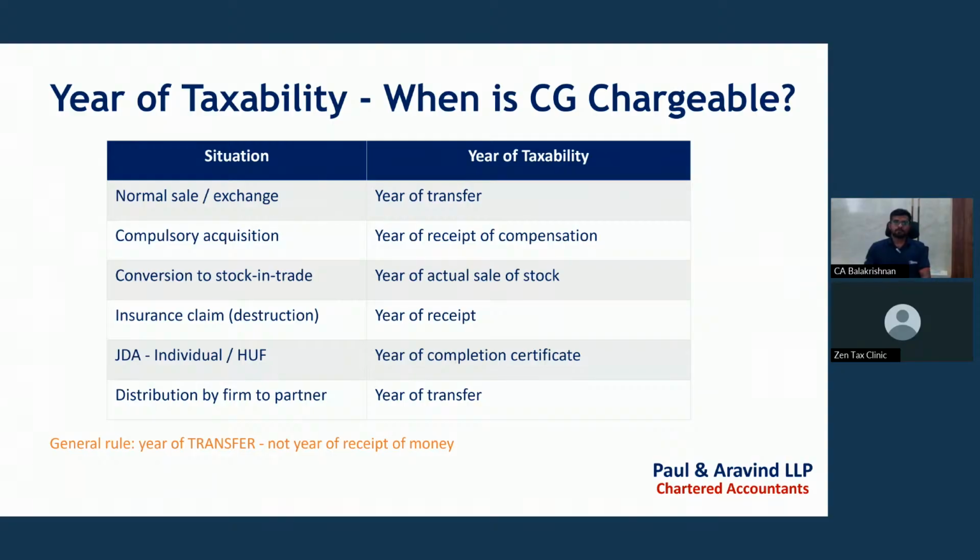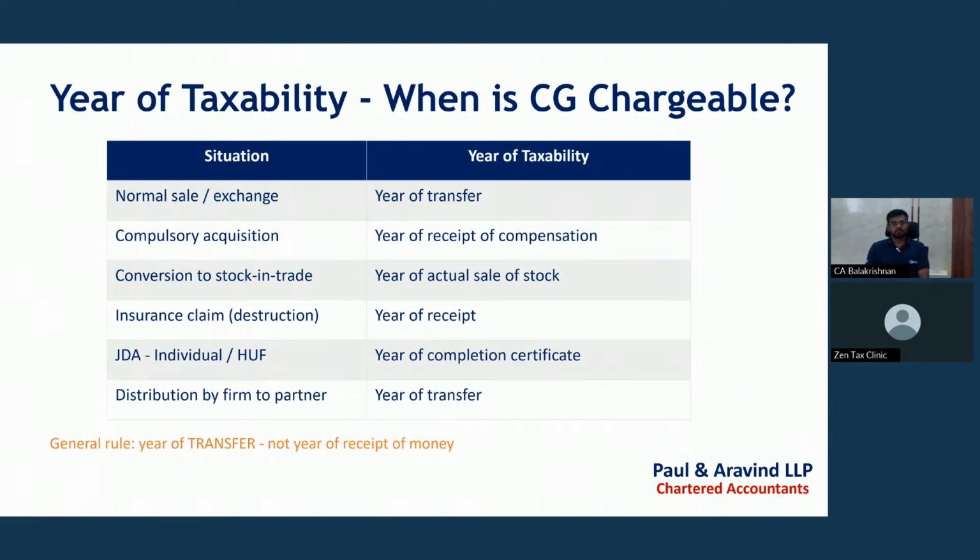Year of taxability: as I said earlier, the general rule is that the gain is taxable in the year in which the asset is transferred, and in that year only. TDS may be received in a subsequent year, but taxability arises as and when the asset is transferred. For taking TDS credit, we need to state in the ITR form that we are not offering this income again, that we offered so and so income in the earlier year, and that in this year we are only taking the credit. Some ambiguity is there, but we can take it this way.